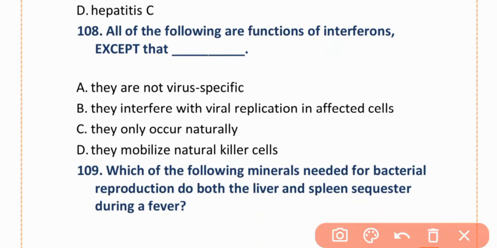MCQs number 108. All of the following are functions of interferons except that: option A is they are not virus specific. Option B is they interfere with viral replication in affected cells. Option C is they only occur naturally. D is they mobilize natural killer cells. The correct option is option C. They only occur naturally.